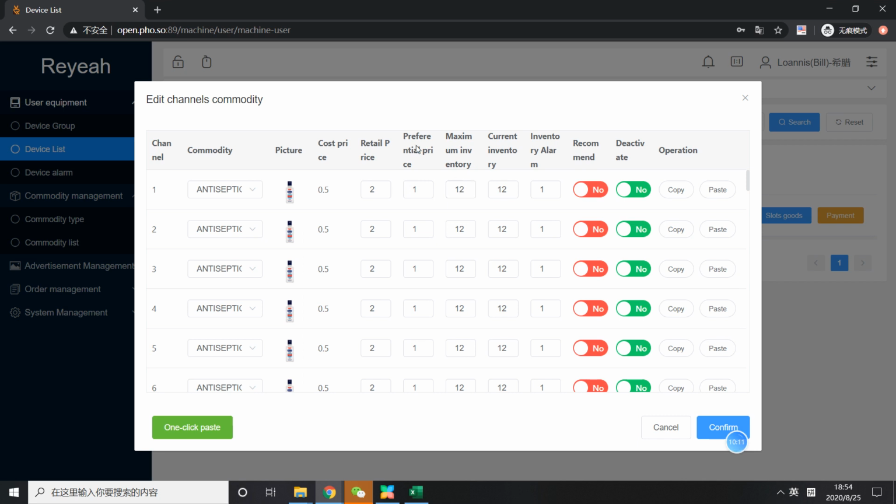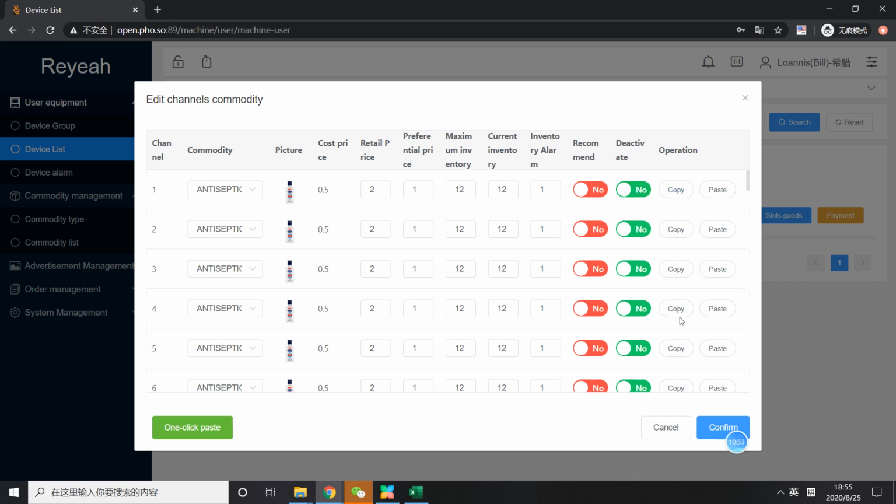So here is the maximum inventory. It will show the maximum stock numbers, and here is how many products are in stock, and this one is for when it reaches a certain number, then it will send you the alarm. If you don't want to sell this product anymore, then you can deactivate it.